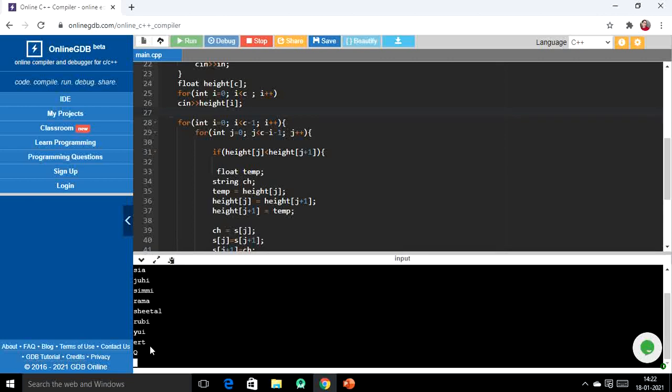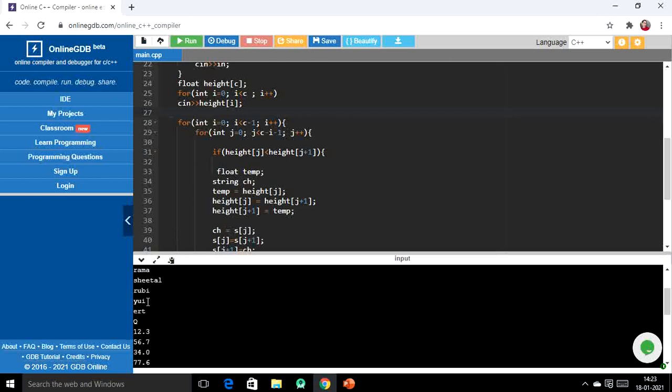So now we have to give the heights for them. So 12.3, 56.7, 34.0, 77.6, and 4.5, 8.9, right, and 23.90, 67.77, and 45.67, and 67.90, right? So after giving the heights, you can see YUI is at the top.